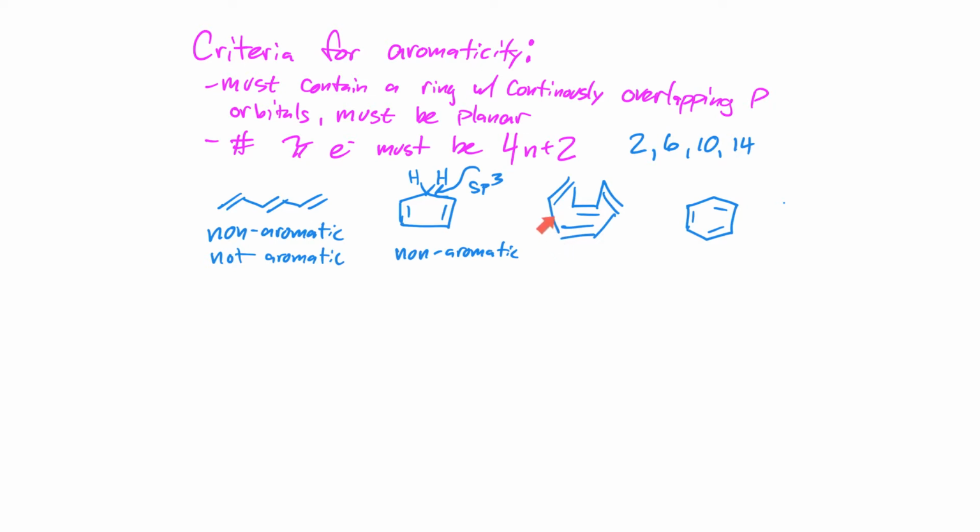And one reason is because if you count the pi electrons, you'll come up with 2, 4, 6, 8, which is not a Huckel number. It is in fact a 4n number, which lends itself to anti-aromaticity, which is even worse than simply not being aromatic. Anti-aromatic compounds are actually much higher in energy than if they were simply non-aromatic compounds.